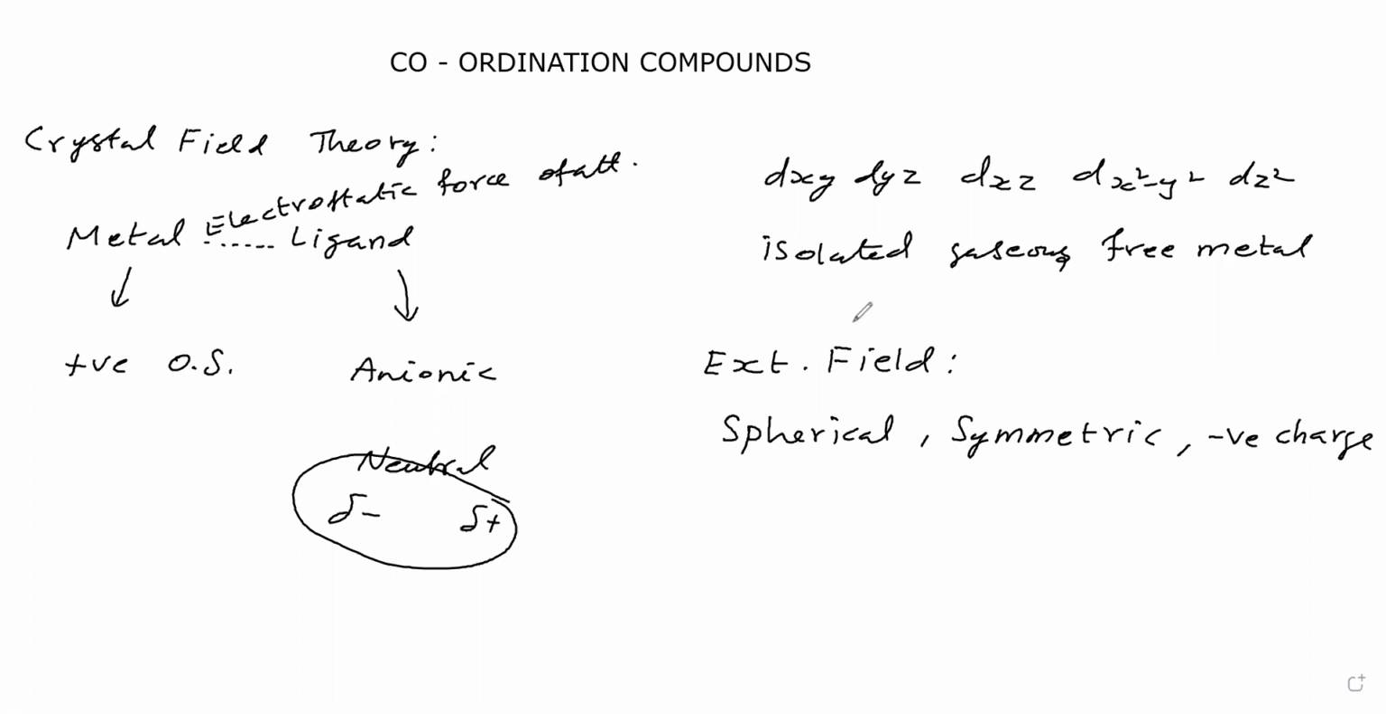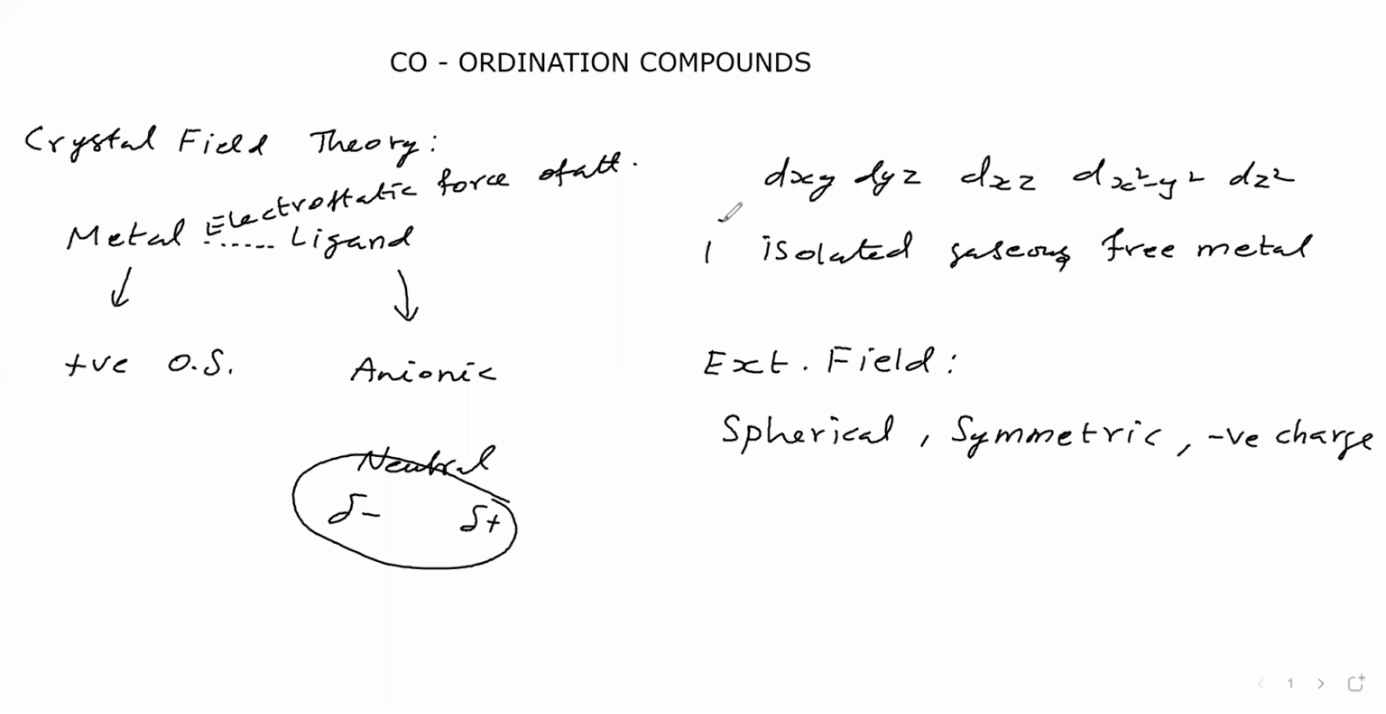It is a negative charge. This d orbital contains electrons. Electrons have negative charge. Between these electrons and this negative charge, there is a repulsion. Because of repulsion, this d orbital's energy will be more. Okay. So now we are considering